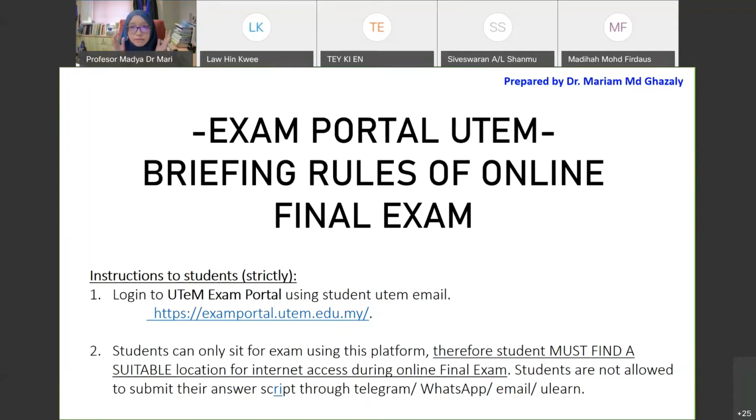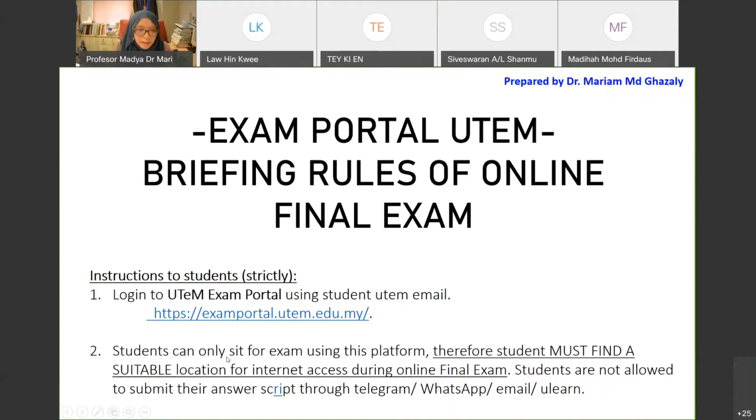So don't forget your password, and if you do, you should know how to reset it. Normally, reset password uses the second email in the settings. Anyway, make sure that you know your password, because you're going to enter using your student email.